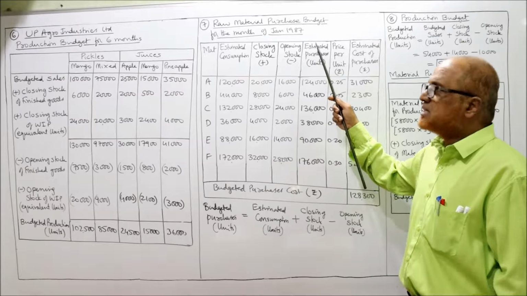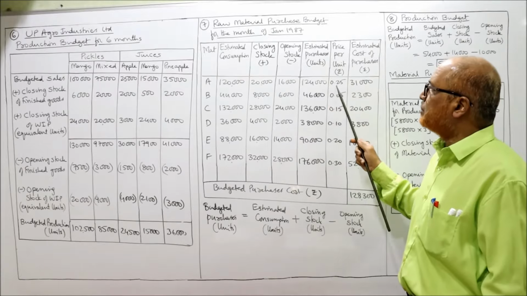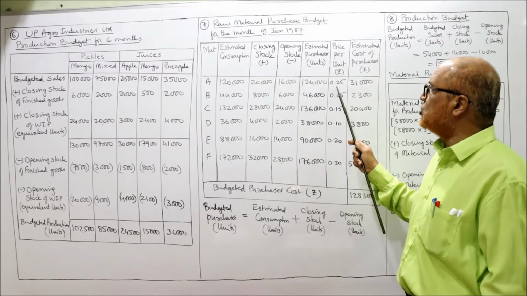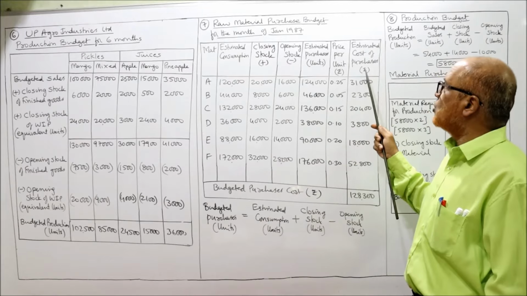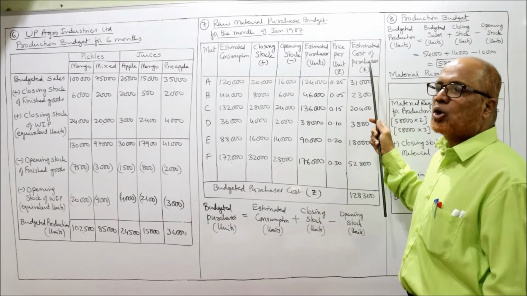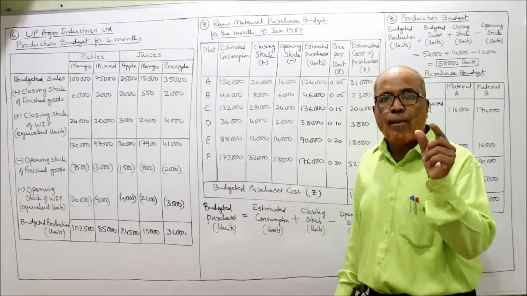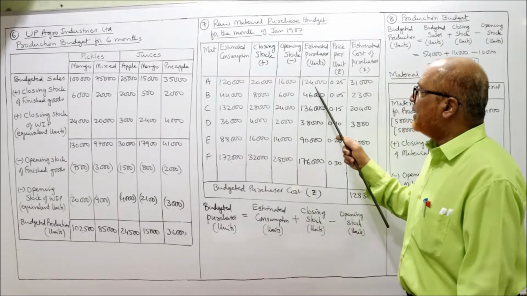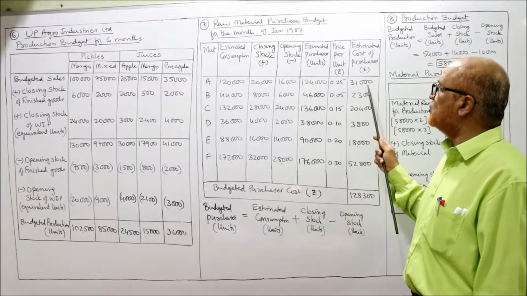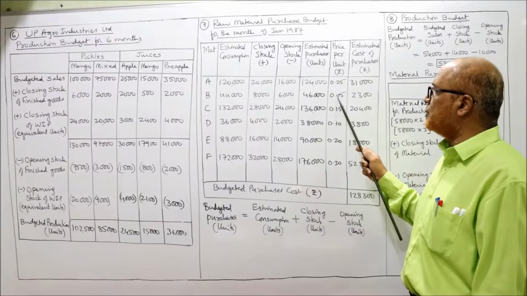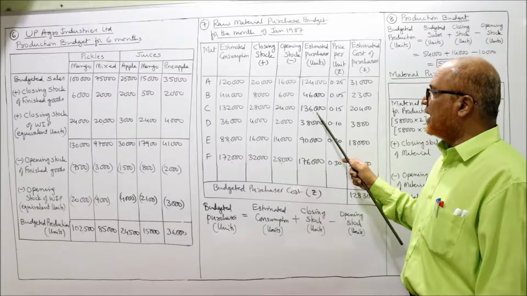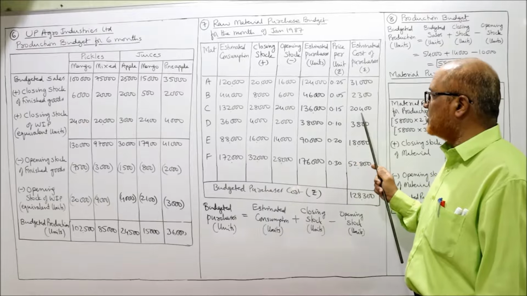Now multiply. Estimated purchases multiply with price. 1,24,000 into 0.25, 31,000 rupees. This is the estimated cost of purchases. So multiply 1,24,000 into 0.25, 31,000. 46,000 into 0.05, 2,300. 1,36,000 into 0.15, 20,400.